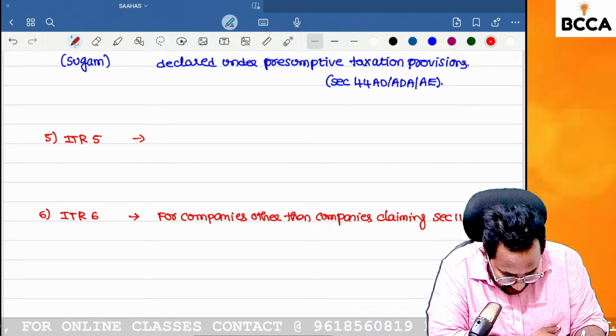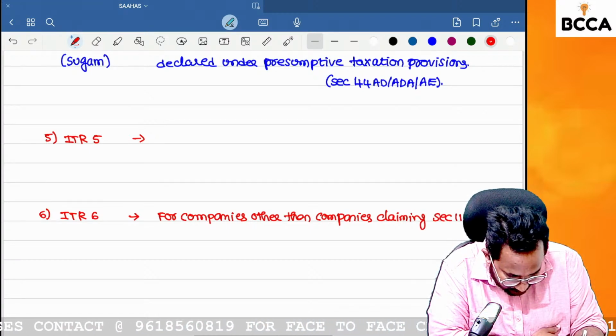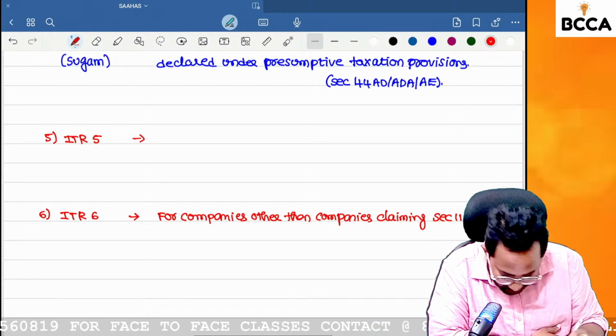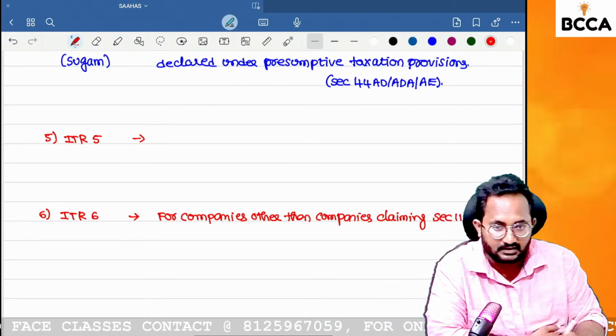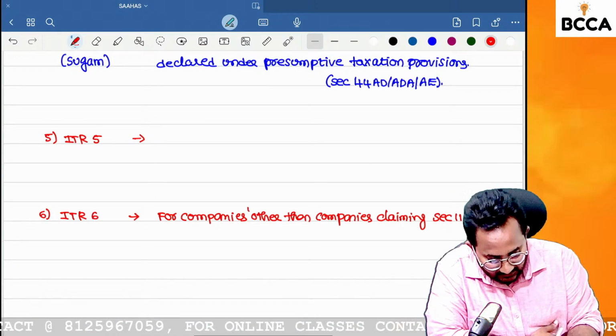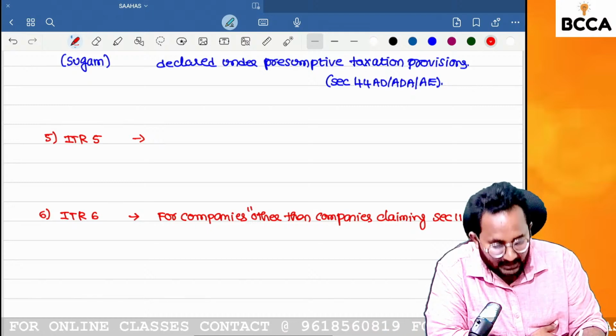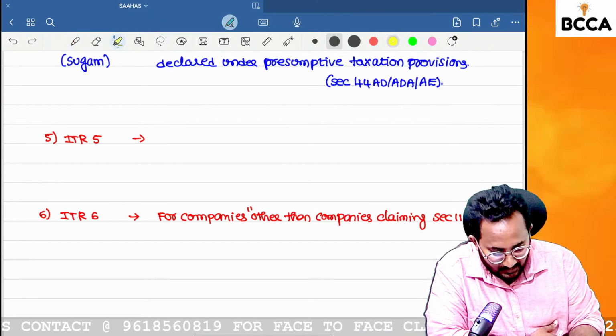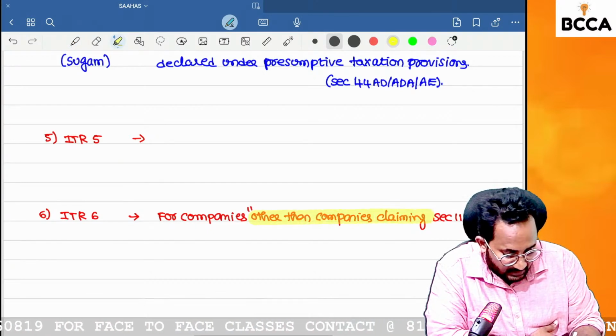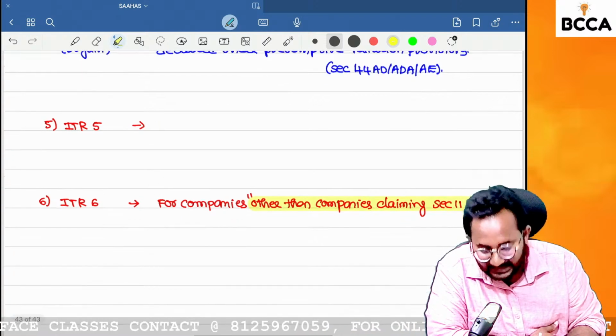Section 11 exemption means trust. If you have non-profit organizations, they will claim Section 11 exemption. If any company is claiming the Section 11 exemption, it is excluded; all other companies can file ITR 6.